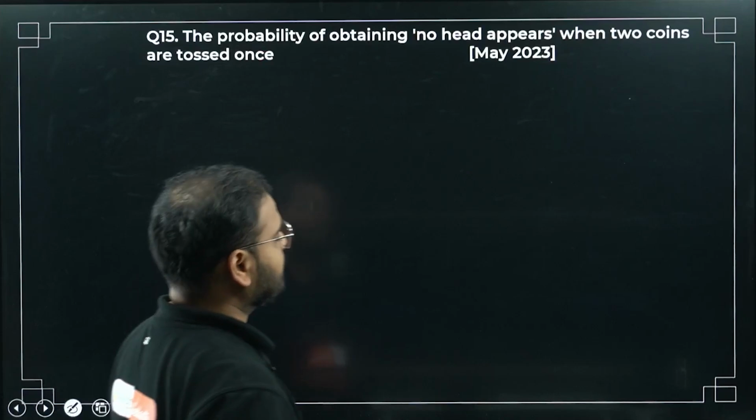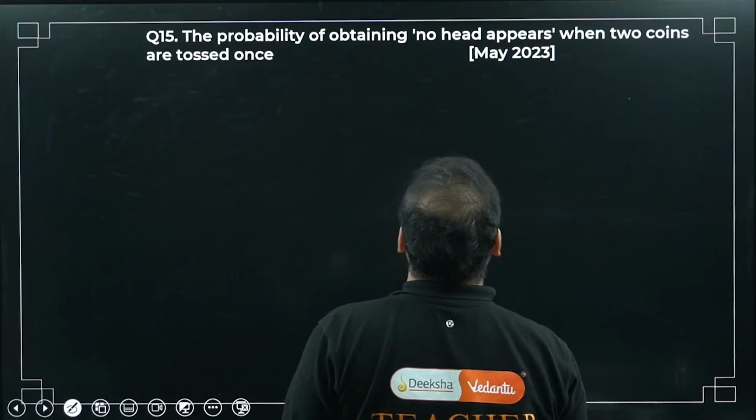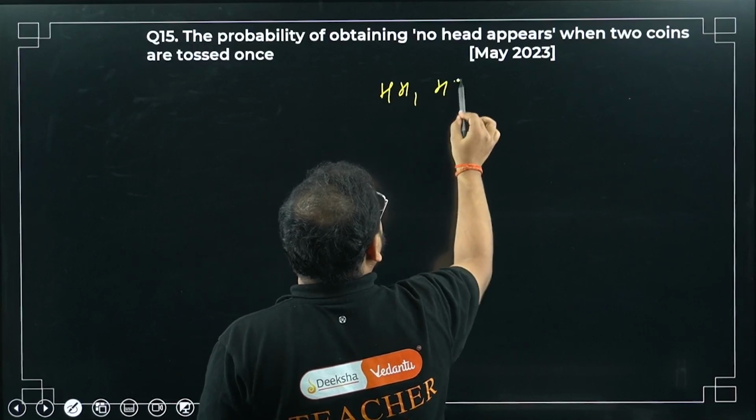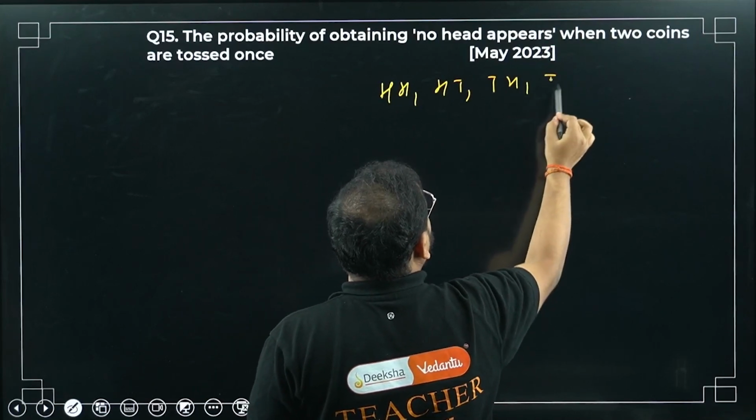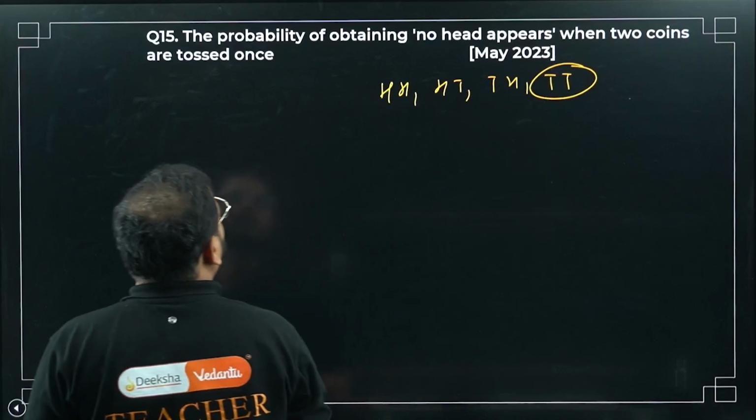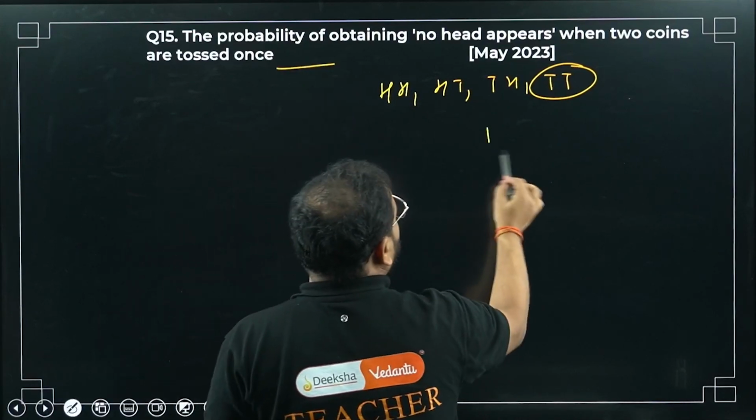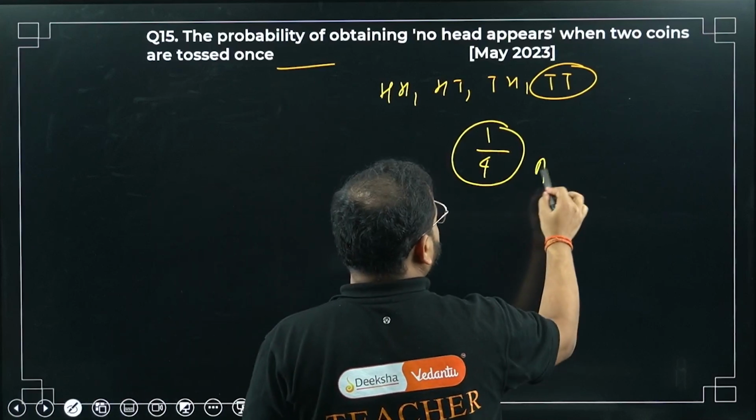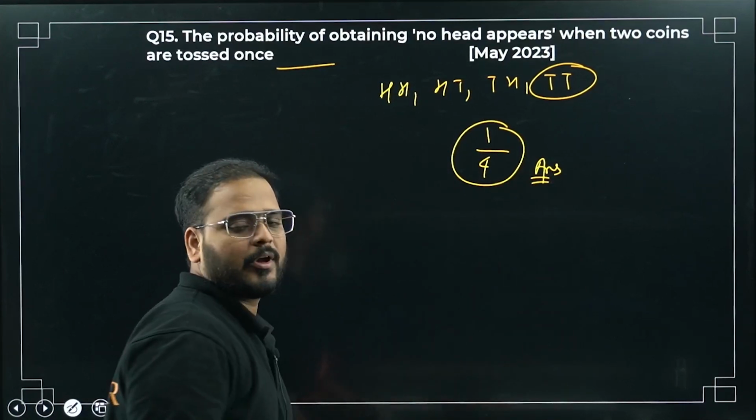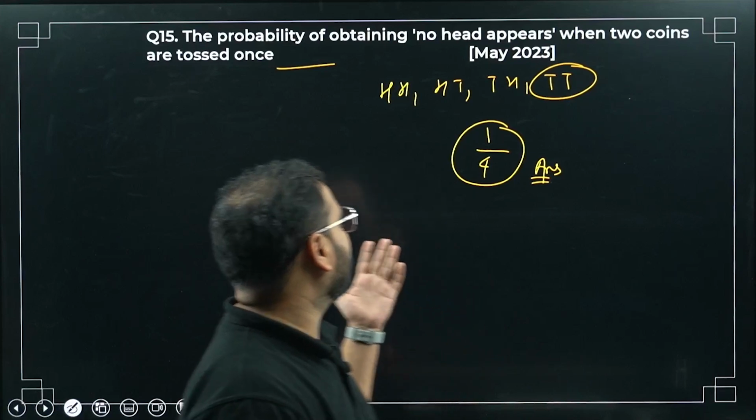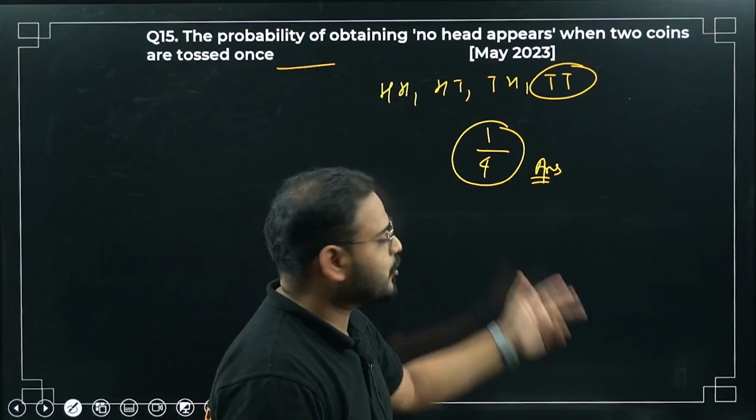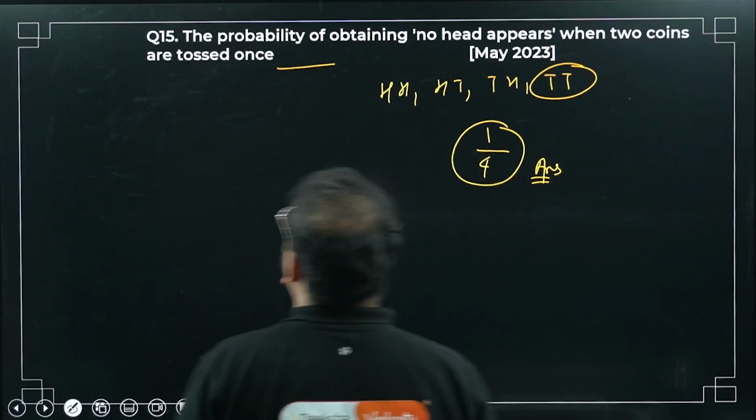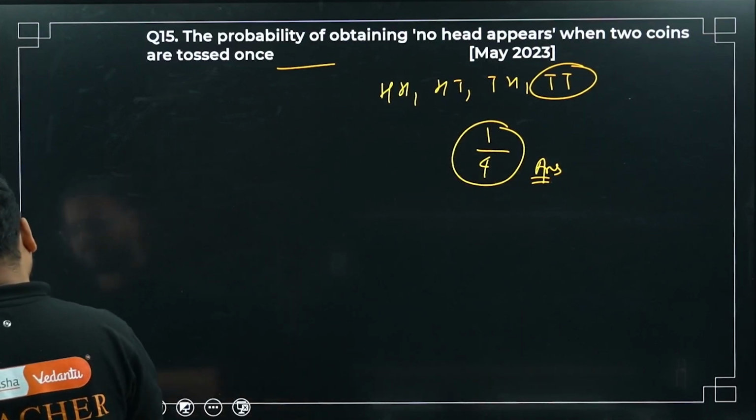Okay, moving on. Question 15. Probability of obtaining no head when 2 coins are tossed. 2 coins means HH, HT, TH or TT. No head means only one category. One category means 1 by 4. 1 by 4 is my answer. You should not have any head appearing. If you toss 2 unbiased coins, again 1 by 4 only: HH, HT, TH and TT. 1 by 4 is your answer. Moving on to question number 16.